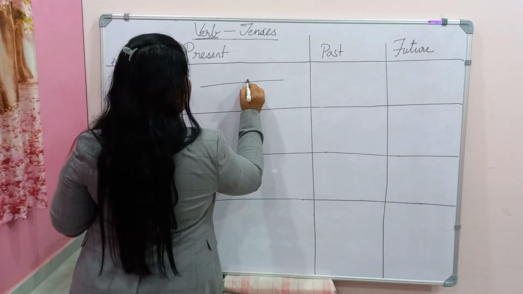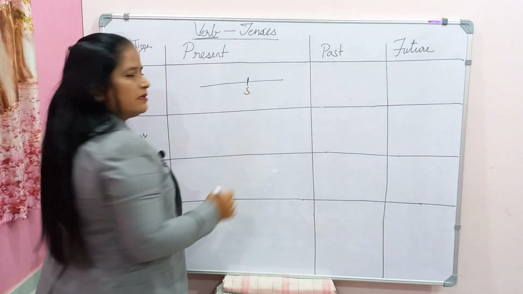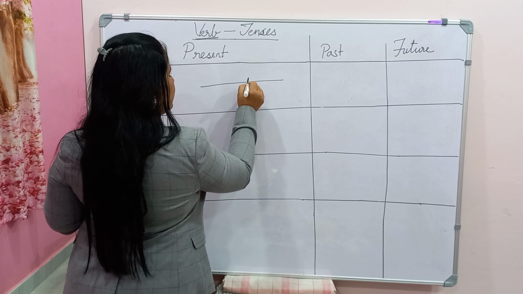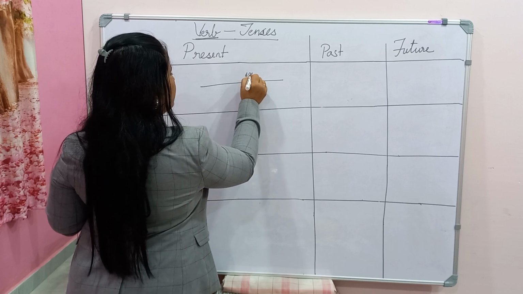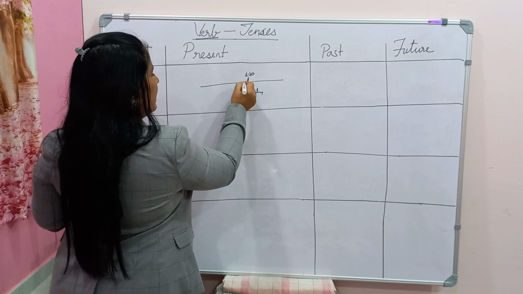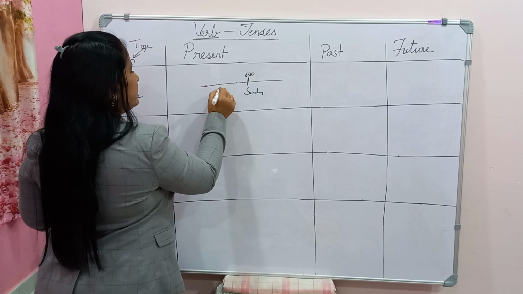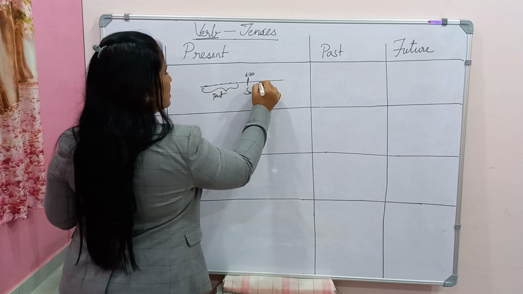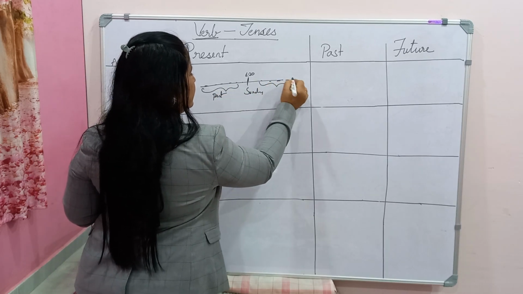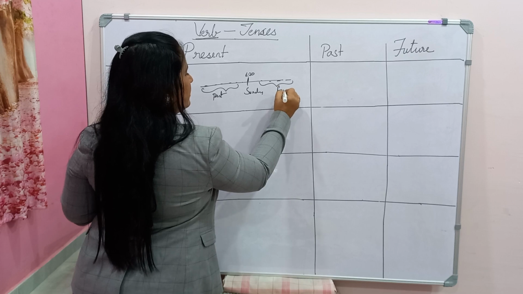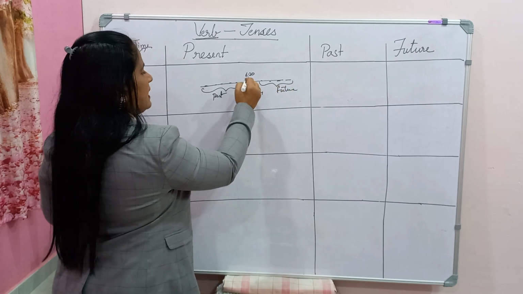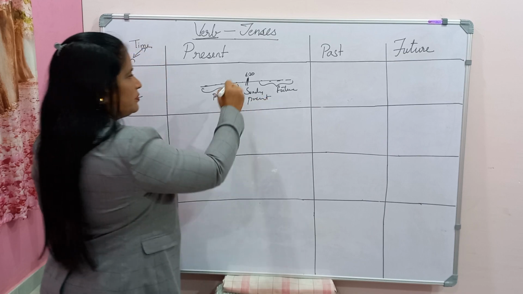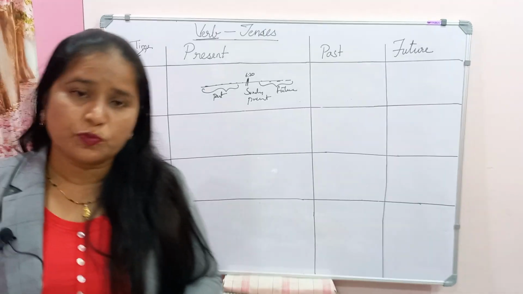Let's draw a line. Imagine today is Sunday. Now this Sunday at 6:30 p.m., for example, is the present time. The time which is before it is all past for me, and the time which falls after it is future for me. Hope everyone has this clarity. These three are enough now to speak certain things.